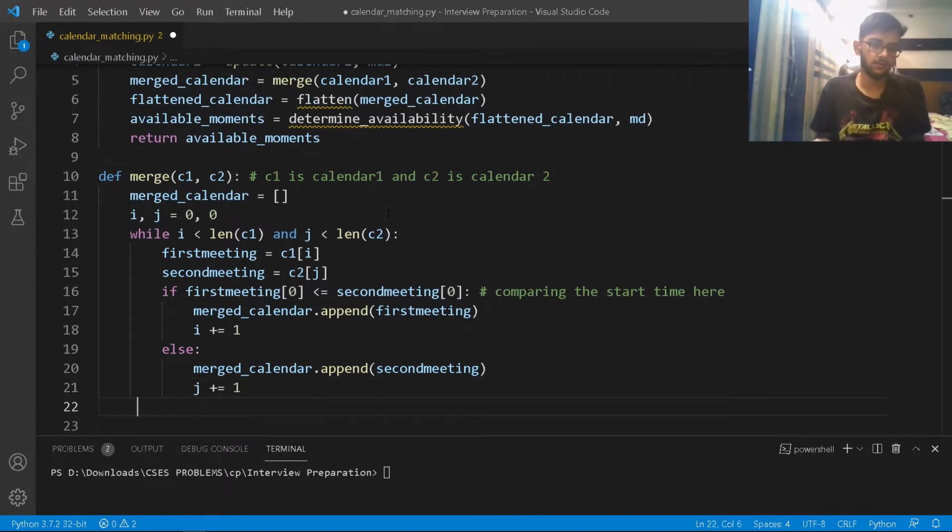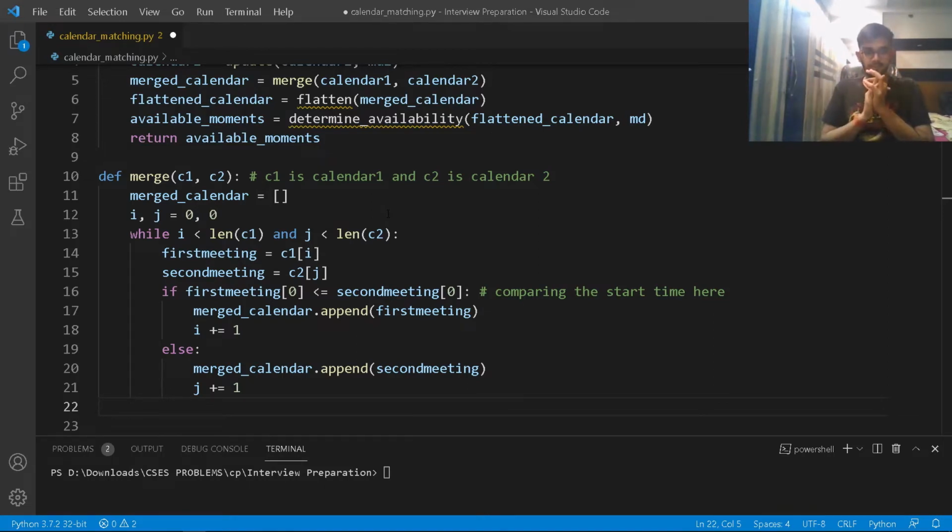Now what will happen if the first meeting and second meeting arrays are of equal lengths? Then this while loop is a valid one. But what if the first is of length 5 and the second is of length 100?